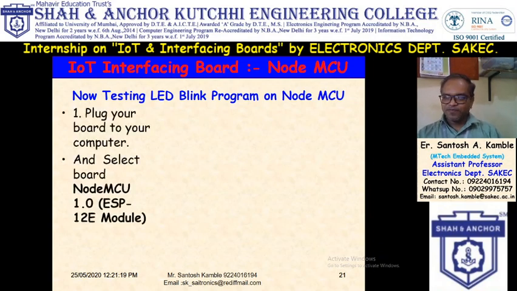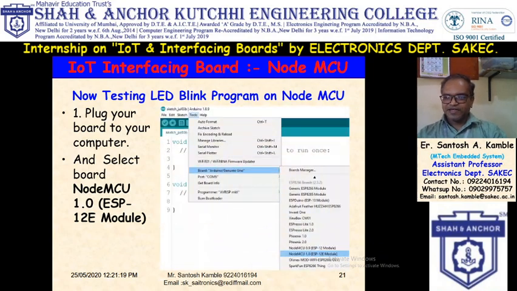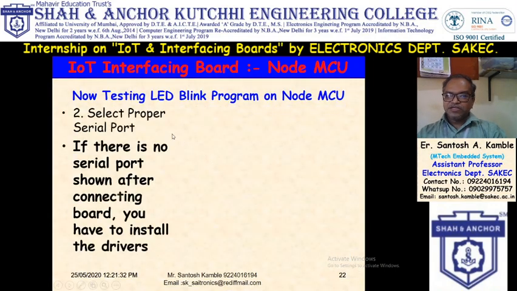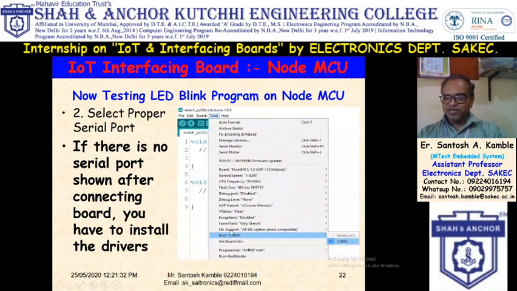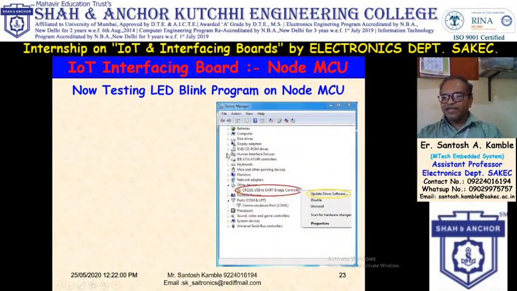For that, first connect your board to NodeMCU and select your board. So Tools, Board, and in that you have to select NodeMCU 1.0 ESP12E module. Then select the proper serial port. So Tools, Port, and there is one port. You have to select this proper serial port. If there is no serial port shown after connecting the board, you have to install the drivers. So how to install the drivers? If there is no serial port, you will get this window in Device Manager.